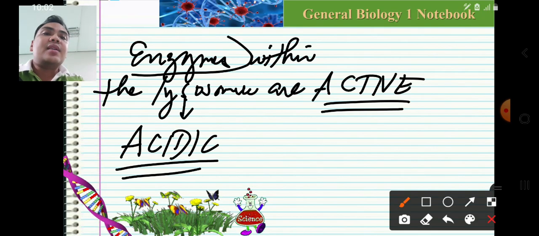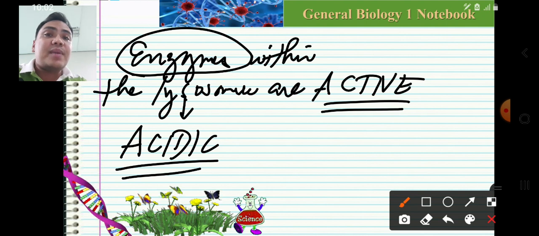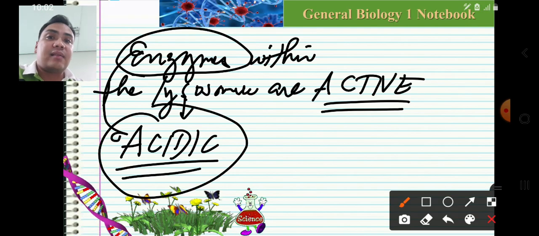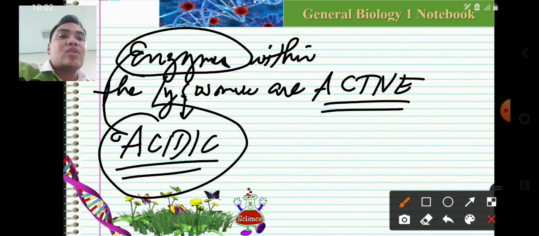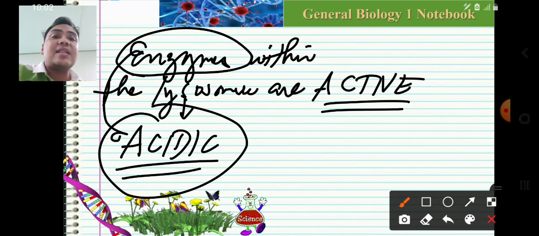In other words, these enzymes will be more active, more functional, if the environment is acidic. And this is the nature of the internal environment of the lysosomes. It means that the enzymes will be more active only if the environment is acidic.